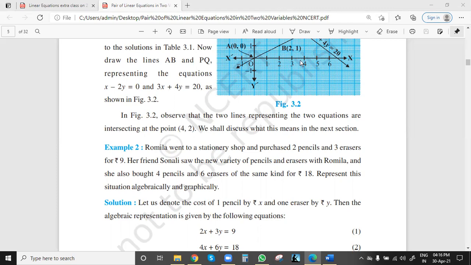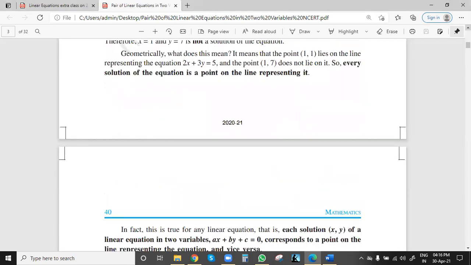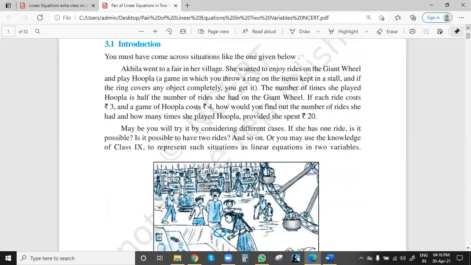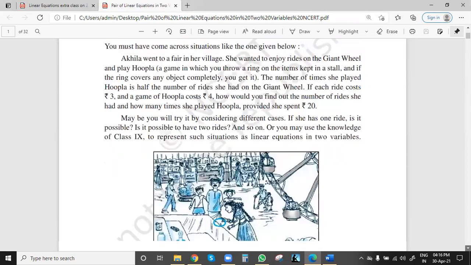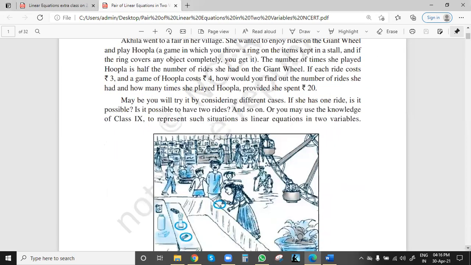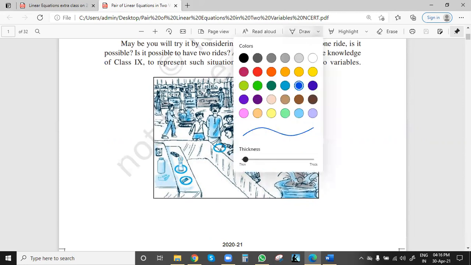Okay, fine. See, first, the problem statement is this. First case we have in this chapter, pair of linear equations in two variables. This question is based on this diagram. One fair is going on where Akila is the girl, and she plays some games. Two games actually.